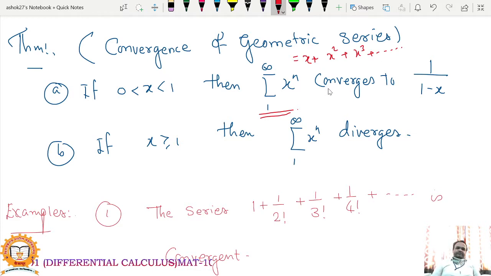So this is a geometric series with common ratio x. For which values of x this series is convergent, and for which values of x this series is divergent. This theorem is nothing but convergence of geometric series. For x strictly between 0 and 1, this series converges to 1 upon 1 minus x. And if x is greater than or equal to 1, then this series summation x raised to n diverges. So this is the statement of this theorem.